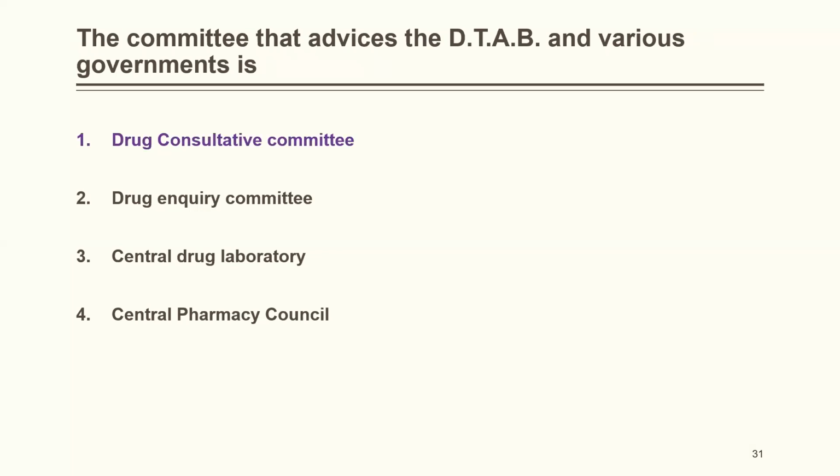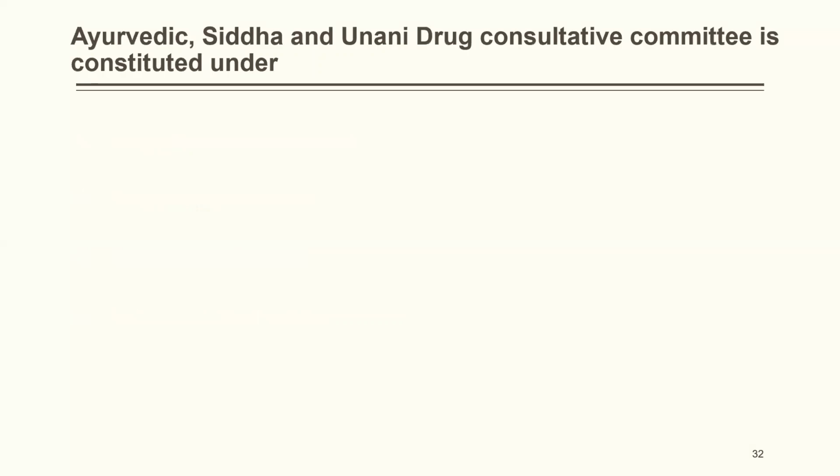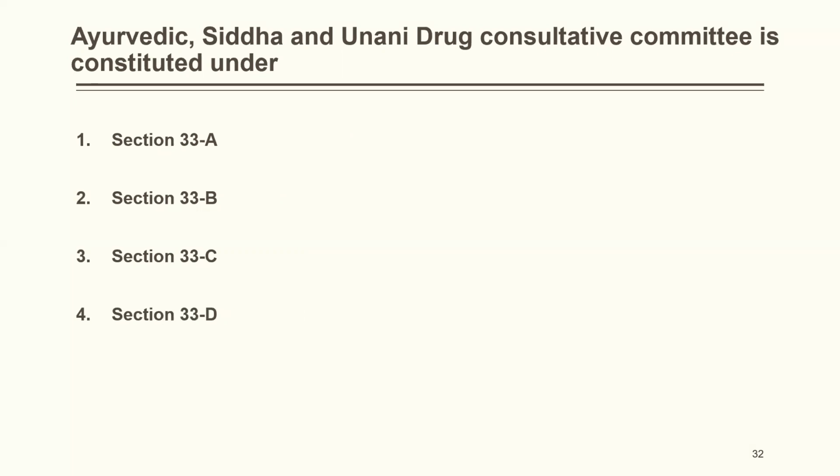The correct answer is Drug Consultative Committee. Ayurvedic, Siddha, and Unani Drug Consultative Committee is constituted under Section 33A, Section 33B, Section 33C, Section 33D. The correct answer is Section 33D.